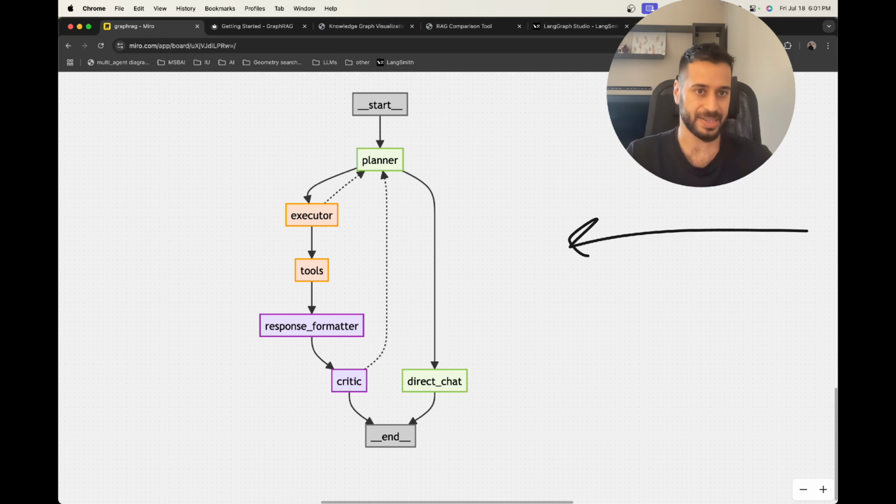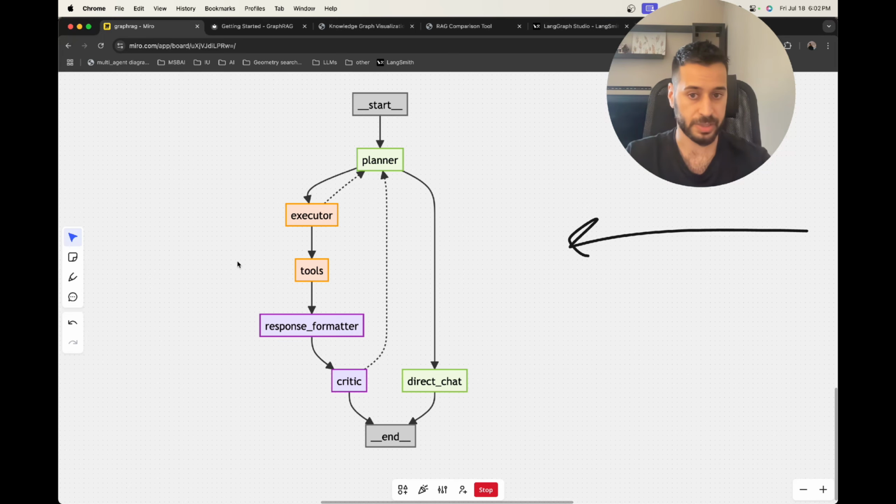So for example, if we're asking about the capital of Germany and we want to force the model to use the knowledge to answer this question, then the planner will know that it's gonna need to route the execution to the executor node. The executor node then will take the definitions of the tools that we have and will predict what is the best tool to use based on the user query. For example, if we're asking about the weather and we have a weather tool, it's going to direct it to the weather tool. And if we have a tool about the knowledge of Europe and then we ask the capital of Germany, it's going to route it to the knowledge retrieval tool.